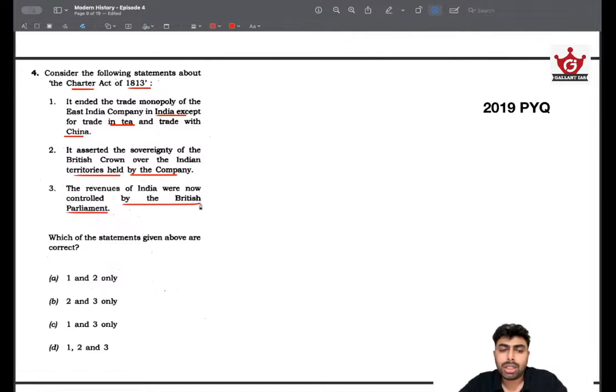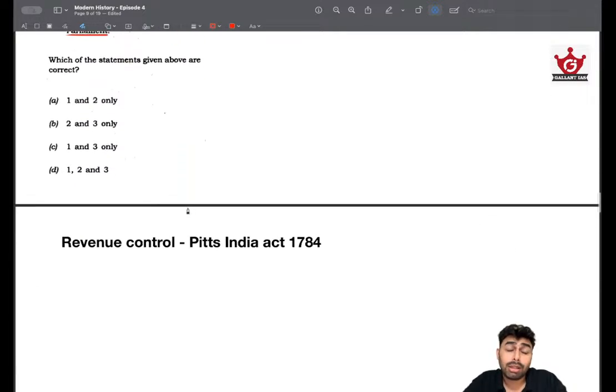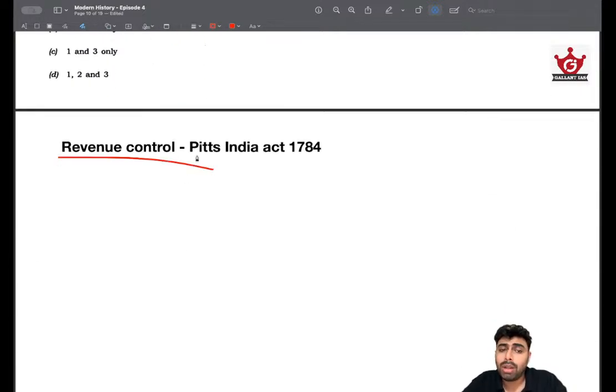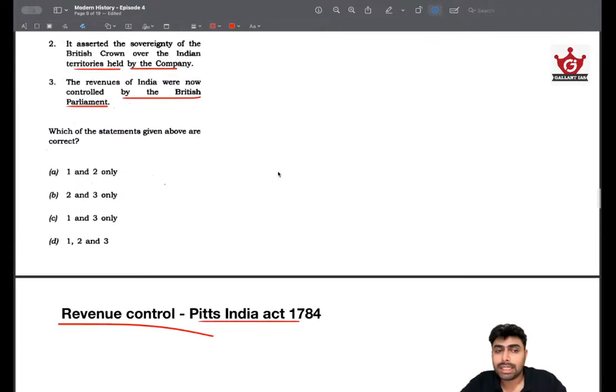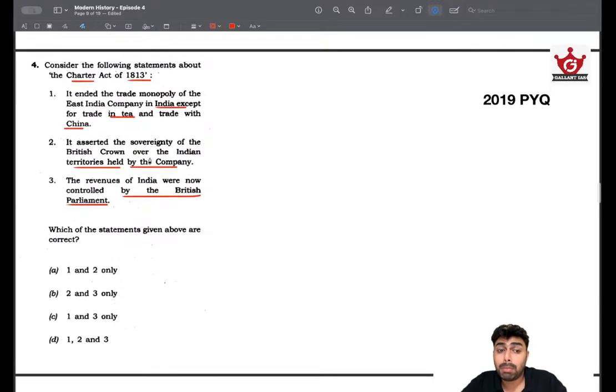This is something that if you have read about these acts, especially Pitt's India Act, you know that this was under the Pitt's India Act of 1784. Because much before these Charter Acts, the revenues were controlled by the British Parliament only, because the East India Company is not very properly managed. It's a private company only, and they had the control of the Indian subcontinent, and the British could not just give that revenue rights just like that. They wanted to control that, and it was under the Regulating Act or the Pitt's Act of 1784. Okay, so revenue control by the British Parliament happened in 1784 and not in 1813. So it happened much earlier.